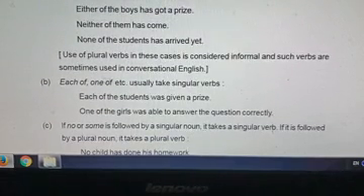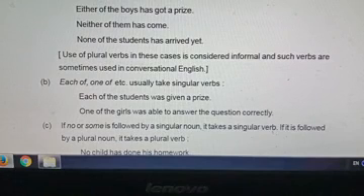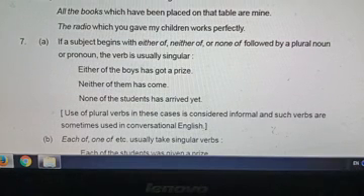Rule 7. If a subject begins with either of, neither of, none of, each of, that means followed by a plural noun, the verb is singular. Look at the example. Either of the boys. Either of is followed by the plural noun. Boys is a plural noun, so agreement is singular agreement.